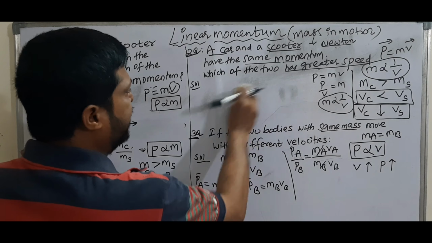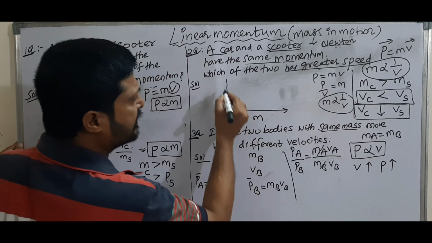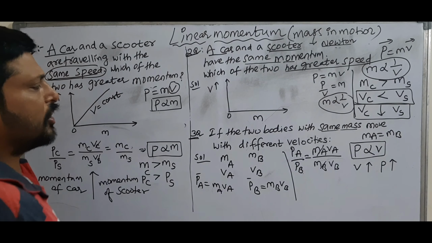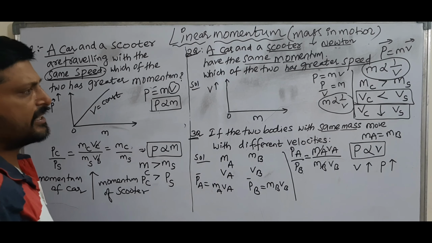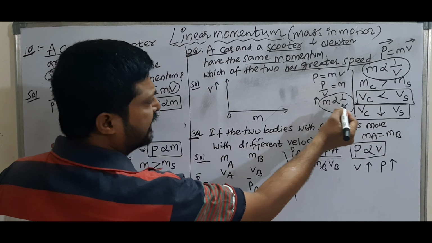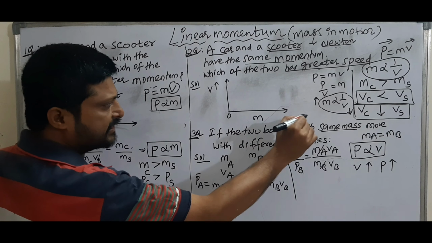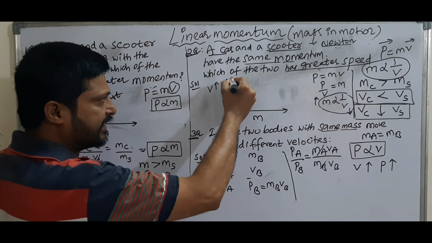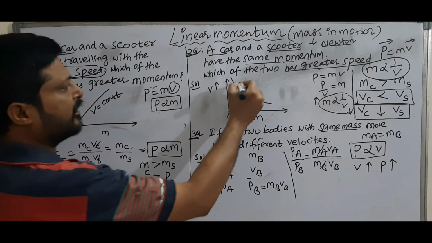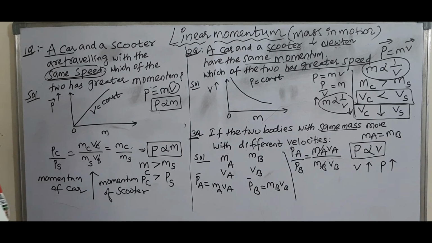Then draw a graph between mass and velocity. Inversely proportional means as mass increases, velocity decreases. This is the graph between mass and velocity when momentum is constant.